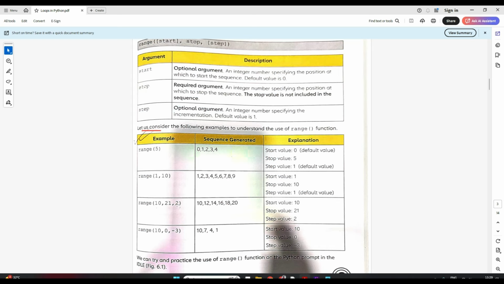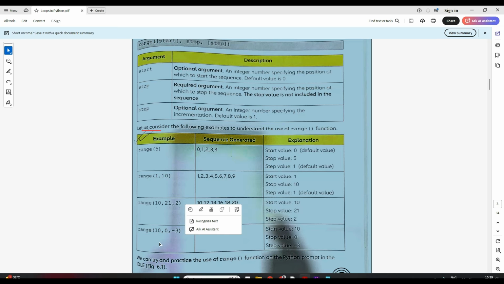Now let us see this third example. Here all the 3 parameters are given. Start is 10, stop is 21, in the step of 2. So 10 till 20 it will go, right? And in step of 2. So 10, 12, 14, 16, 18, 20. Clear?